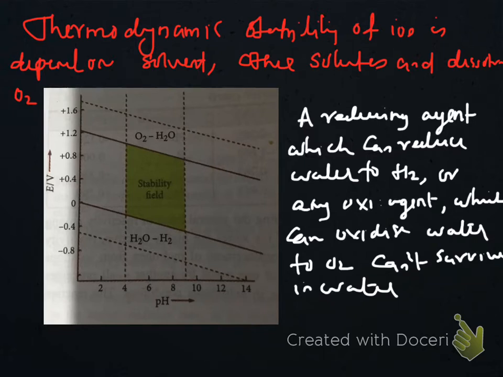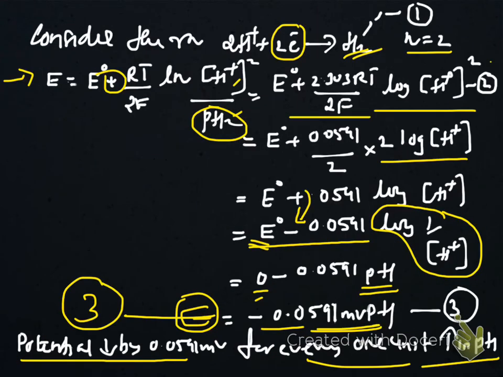As far as the H2O hydrogen reaction is concerned, when a good reducing agent comes in contact with water, it can reduce water to hydrogen. At that condition, at pH equal to 0, E is found to be 0.